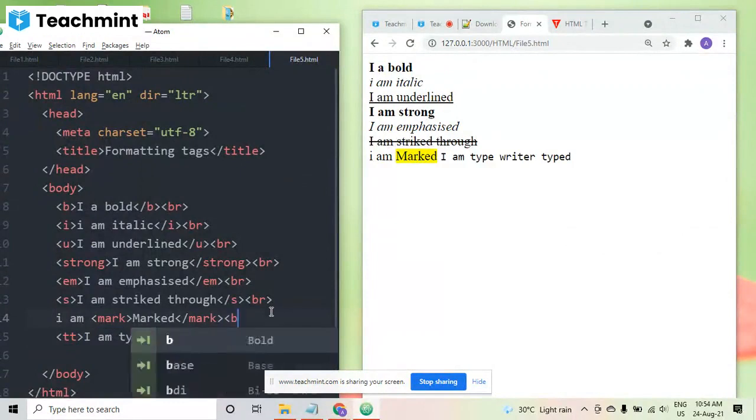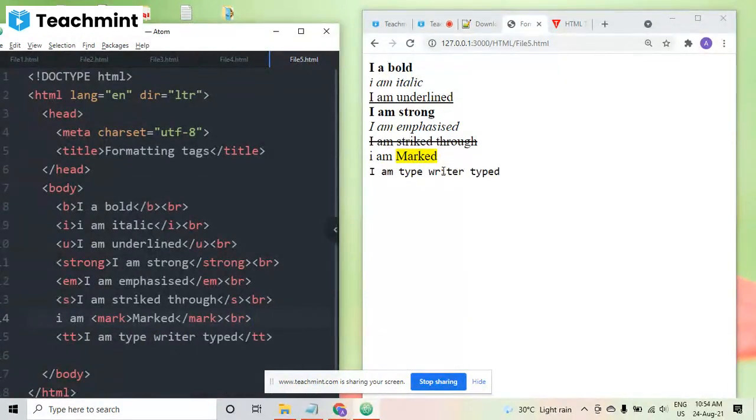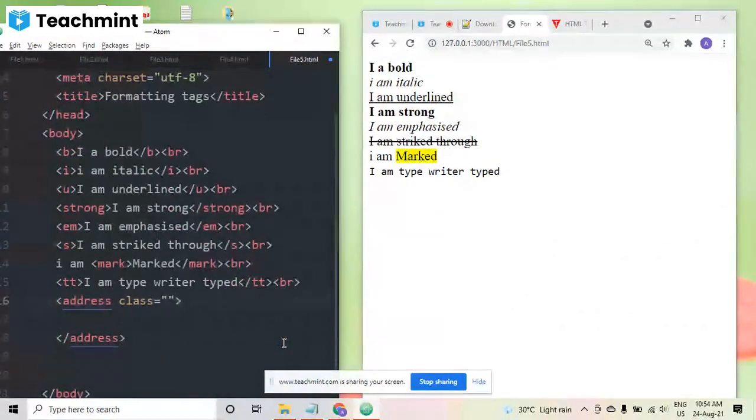I am using BR here, so it will be coming in the next line. So you can see the font is different. Then here also I'm just using the BR. Now here I'm using address. Suppose you want to give some address, address means a postal address kind of. So you can give the address here. It will just give the normal output, but actually it will be the address tag, so it emphasizes that you are giving the address.